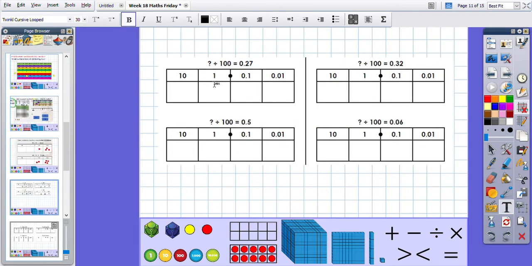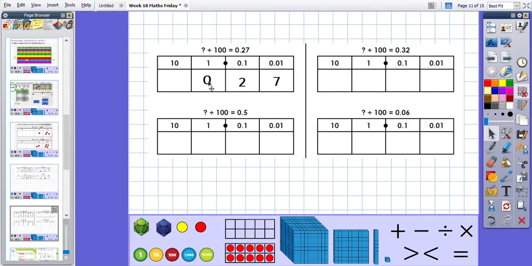Similar question, but a missing number this time. So we've got to think, if our end goal after we have moved the numbers is 0.27. So 0.27 on the place value grid would look like this. That's after I've moved them 2 places to the right, which means to find the number we started with, we have got to move those digits 2 places to the left.